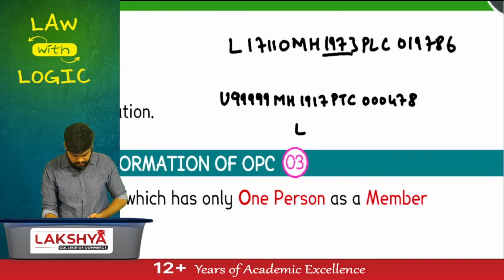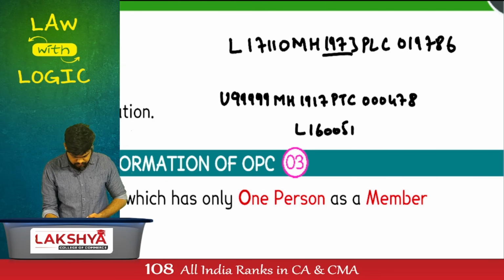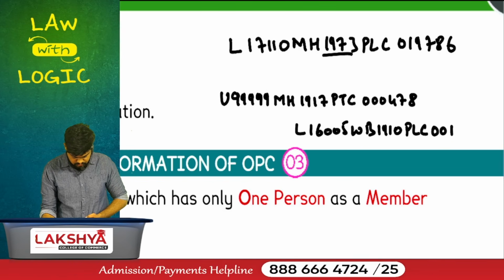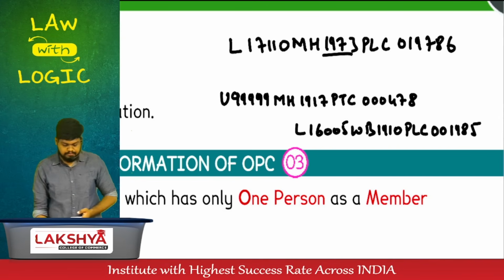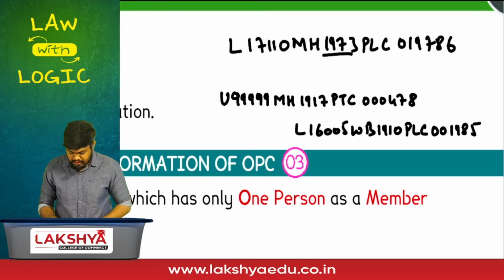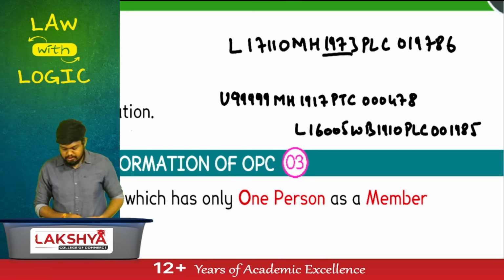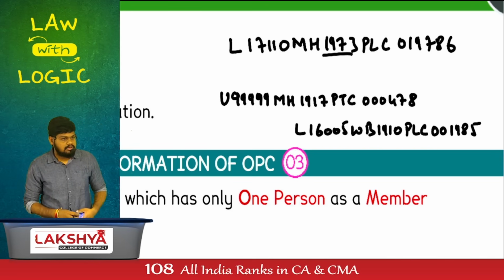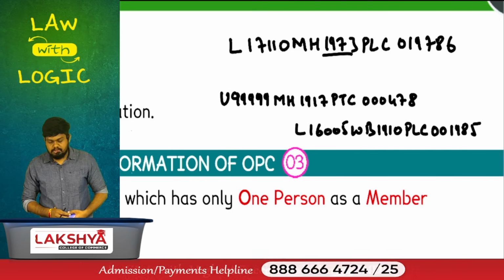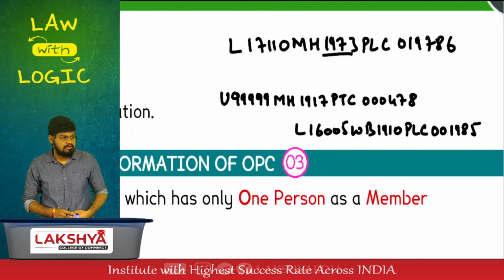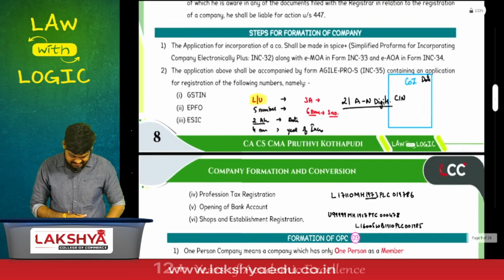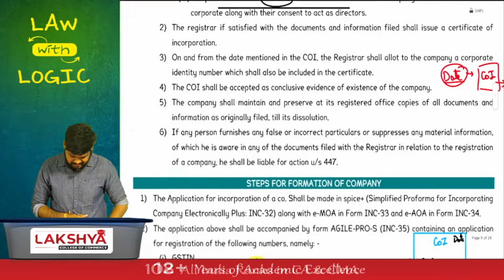Last point I want to define, we'll close it off on this. First, which company? Industry code 16005. Which year is it incorporated? 1910. Which state is it incorporated in? Is it a public company or a private company? And the registration number is 001985. ITC. What is ITC? Indian Tobacco. We'll discuss the full form later.